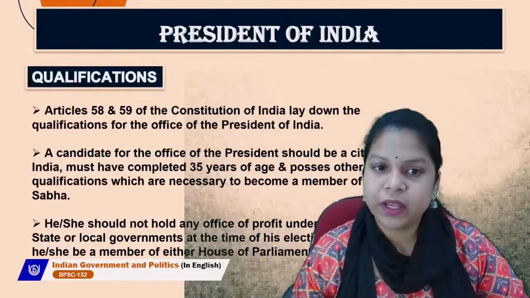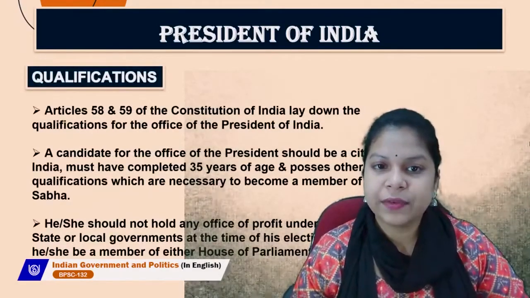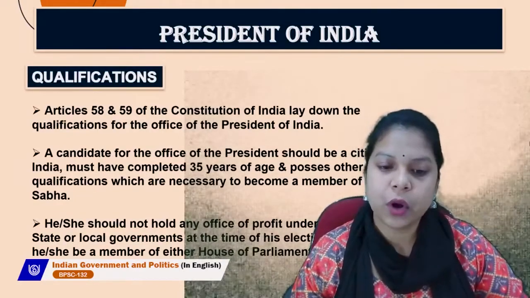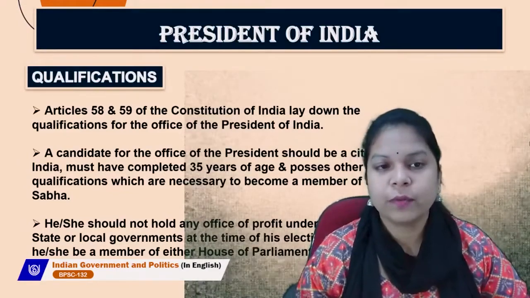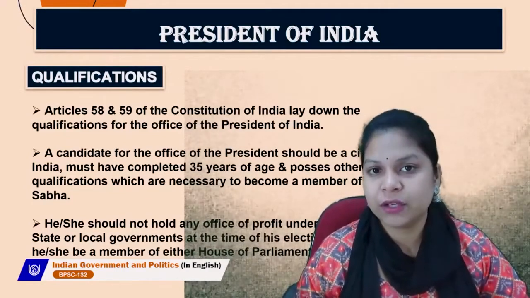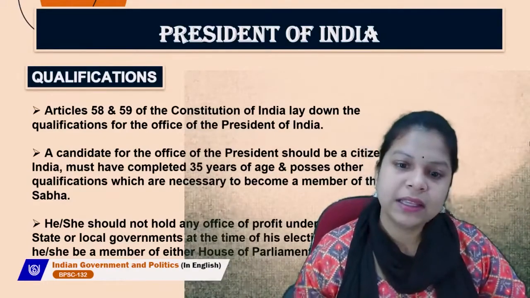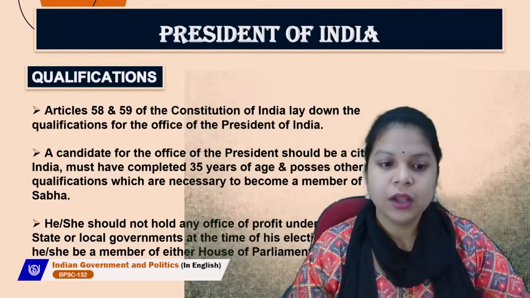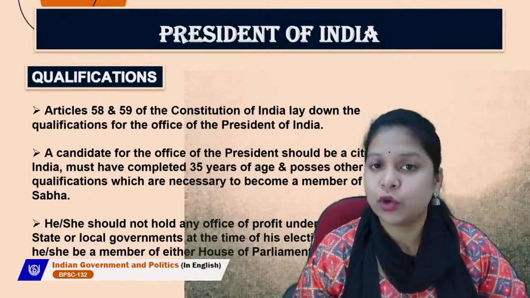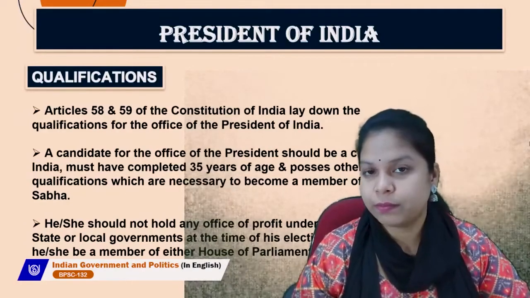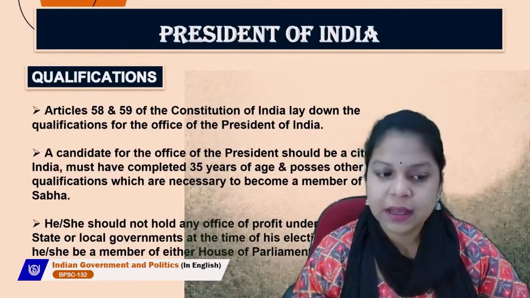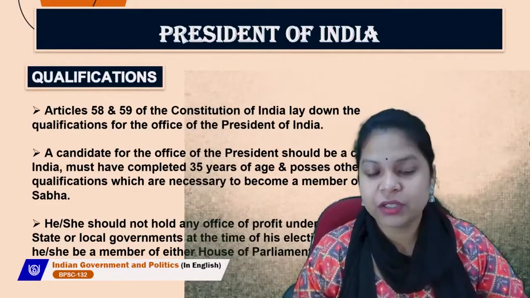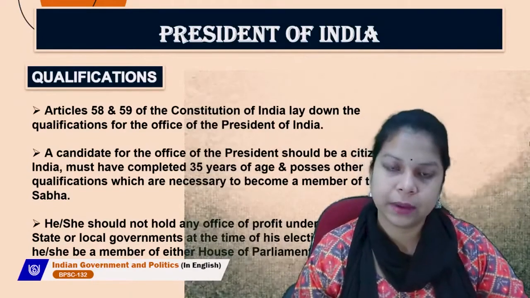Let's talk about the qualifications of the President of India. Articles 58 and 59 of the Constitution of India lay down the qualifications for the office of the President of India. Whatever qualifications are required to become the President of India are mentioned in Articles 58 and 59 of our Indian Constitution. A candidate for the office of the President should be a citizen of India. This is one of the major criteria. The candidate must have completed 35 years of age and possess other qualifications necessary to become a member of the Lok Sabha.